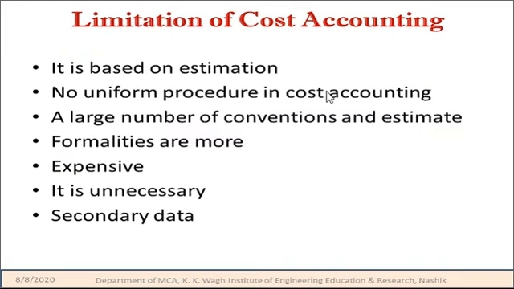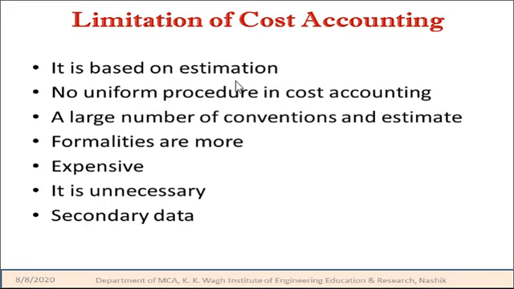Whereas cost accounting again has some limitations. The limitations are, first, it is based on estimations. How is it based on estimation? Cost accounting relies heavily on predetermined data only. Whether that data is reliable or not. Next is no uniform procedures in cost accounting. That is again a limitation. There are no uniform procedures, so with the same information, different results may arrive at with different cost accounting, or a large number of conventions or estimates.